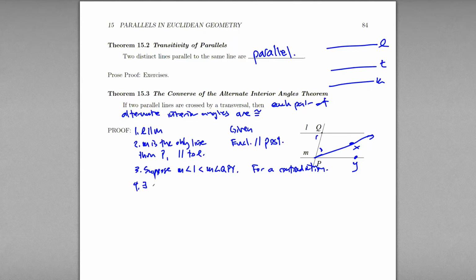So there exists a ray, we'll call it PX, such that the measure of angle QPX is equal to the measure of angle 1. Excellent. And that is by the protractor postulate.